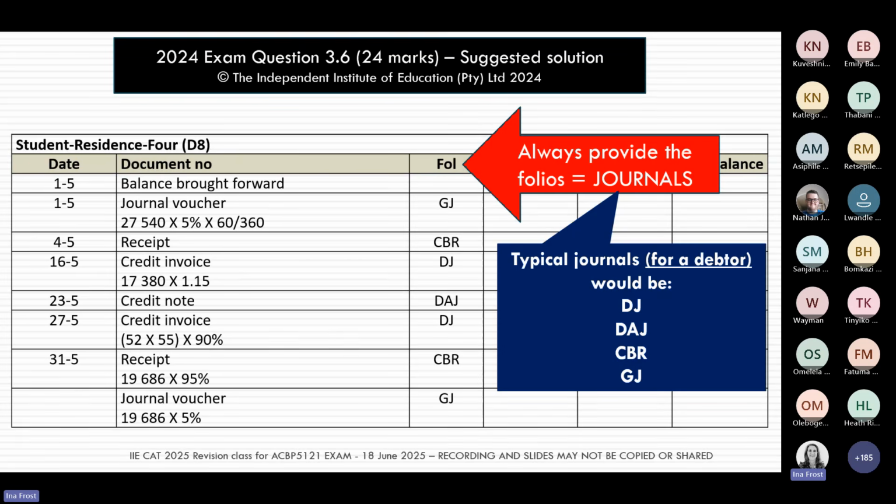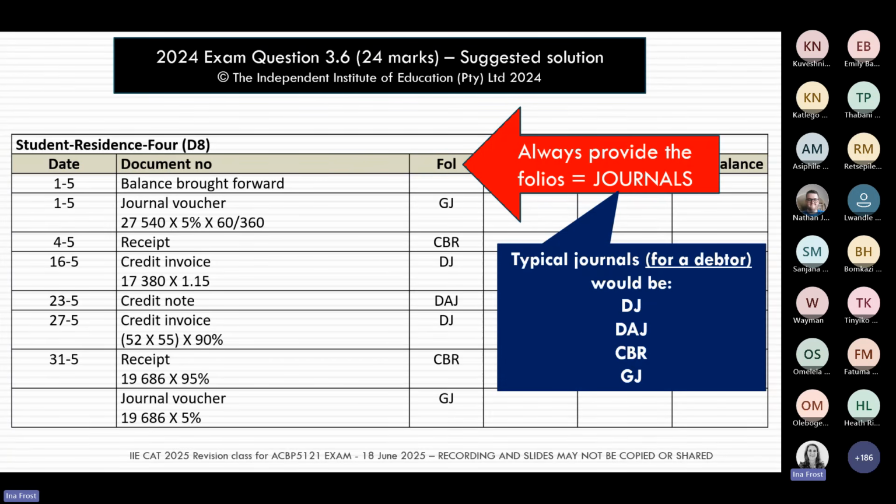There's nothing easier than just adding in your folios when you do any ledgers, whether it's general ledgers or your debtors and creditors ledgers. Please add in your folios, and by folios I mean the abbreviation of the journal where the transaction was recorded.